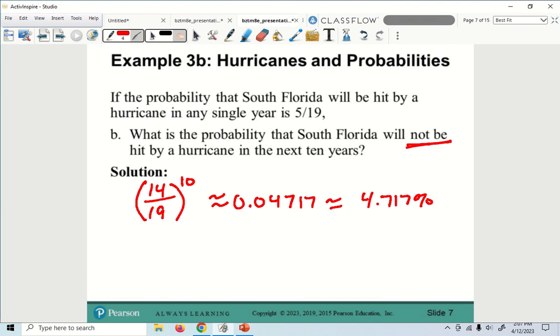So, your mobile home that you have right there in Florida, you don't want to live in a trailer park in Florida. You don't. It's not a good thing. So, there's a 4% chance that it's not going to be hit with the hurricane. Yeah, that sucks. So, it's almost guaranteed that it's going to be hit with the hurricane, isn't it?